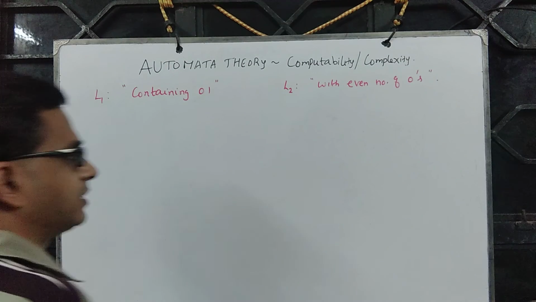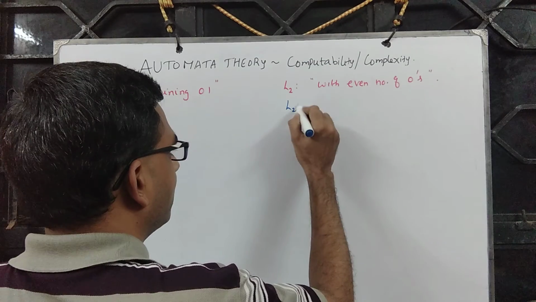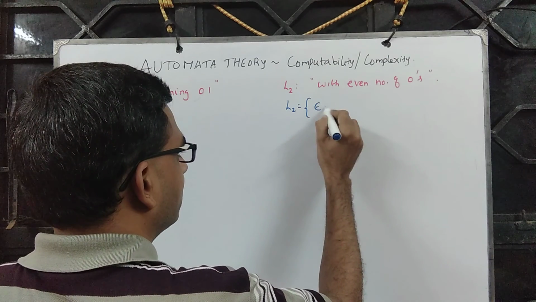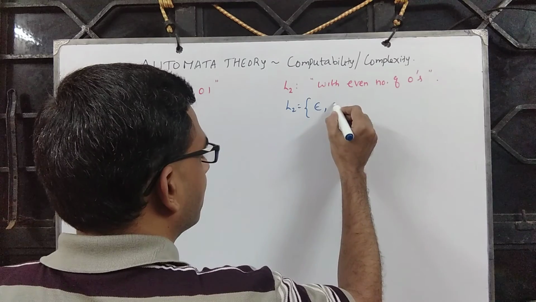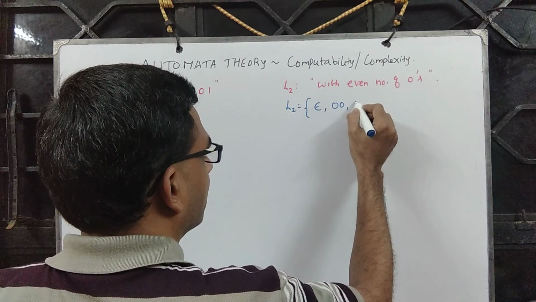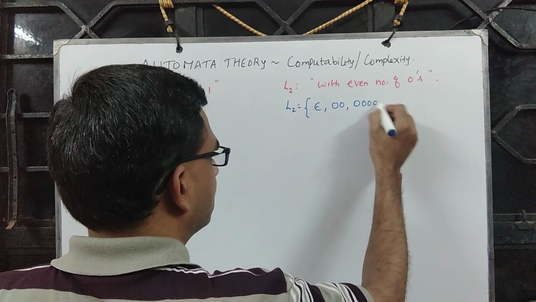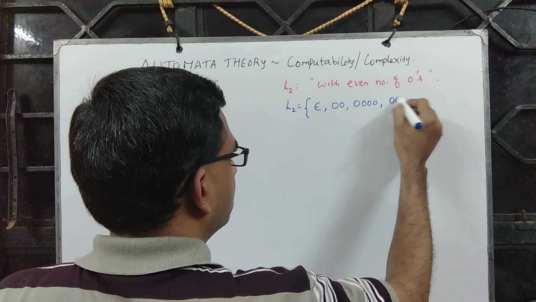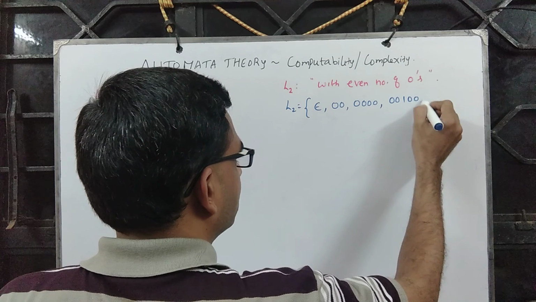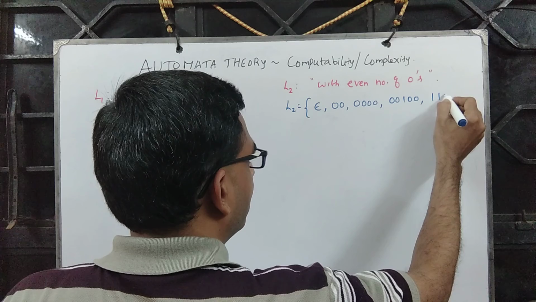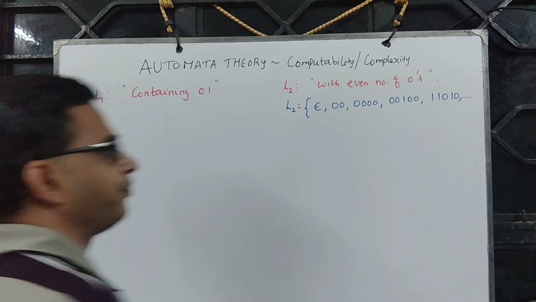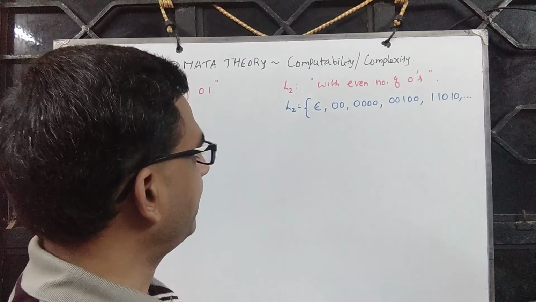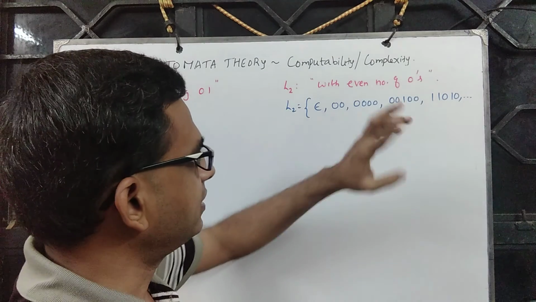So if you look at this language, you find epsilon, since zero zeros is acceptable, then 2 zeros and 4 zeros: 00, 001, 0010, 1010, and so on. There is no constraint on the number of ones.